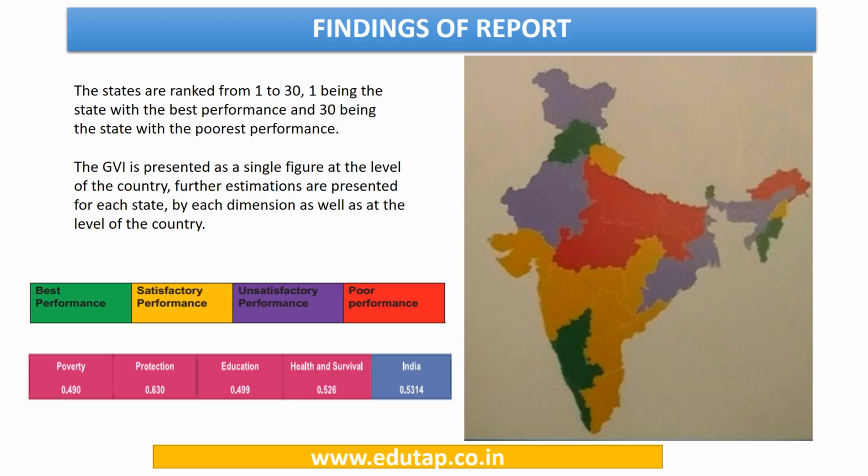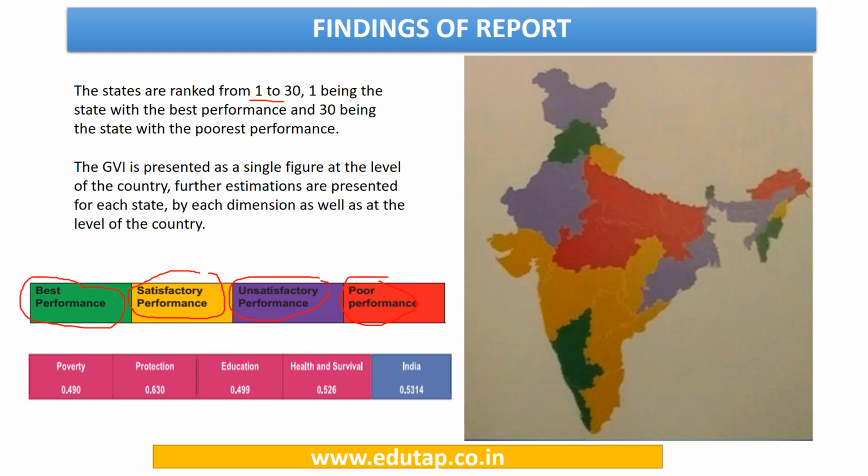Here we are looking at the map of India. In this map, the different states have been colored in different colors, and these colors signify the level of performance. For example, the best performance states are colored in green, while the poor performance are colored in red. The yellow signifies the satisfactory performance and the purple signifies the unsatisfactory performance. There are in total 30 states ranked from 1 to 30, 1 being the best performer and the 30th being